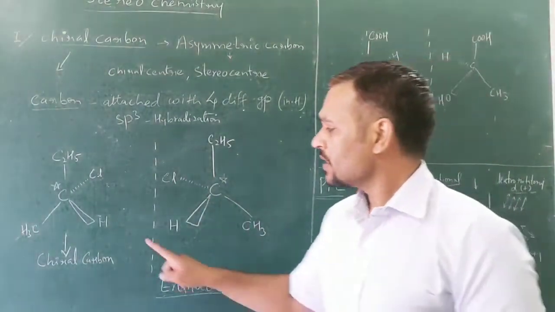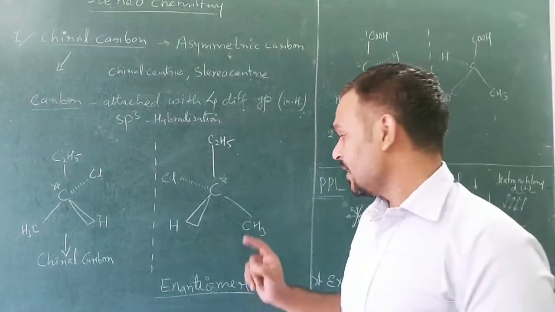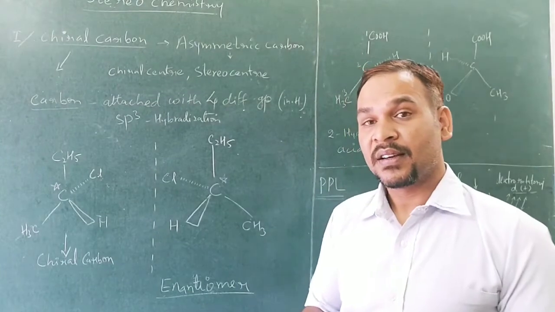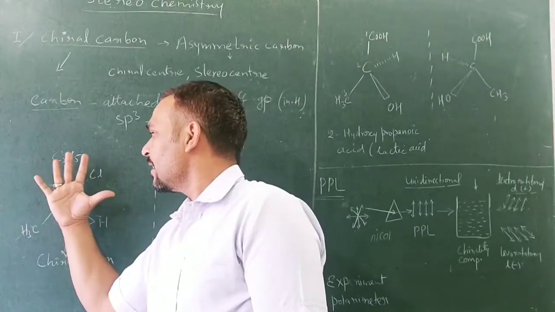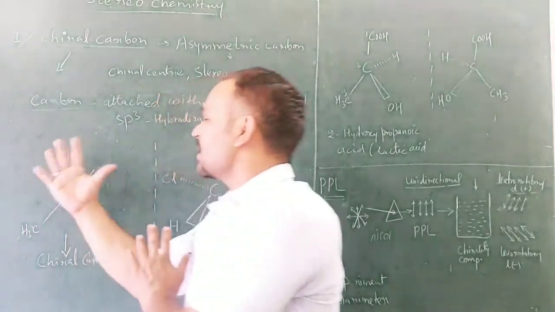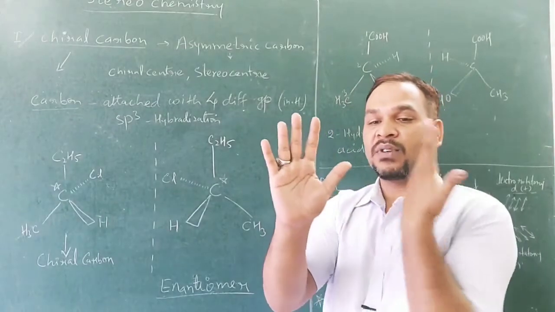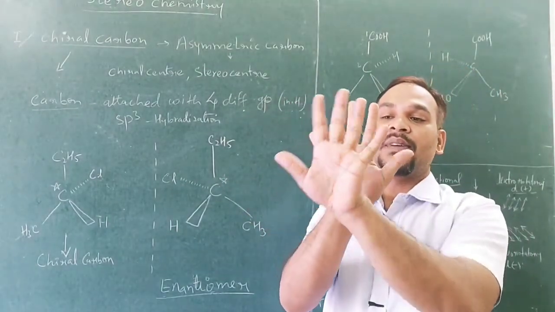If this compound is rotating plane polarized light to the right direction, then its mirror image will rotate the plane polarized light to the left direction. Then it is not superimposable. एक सा structure नहीं है. Suppose this is the first structure, and if you take the second structure over here, then it will come like this.